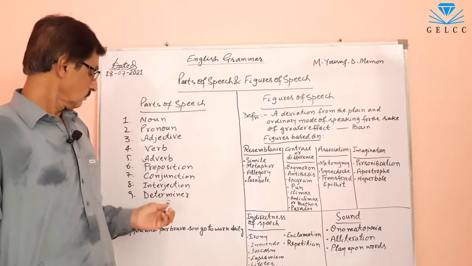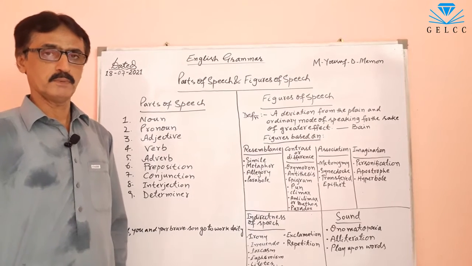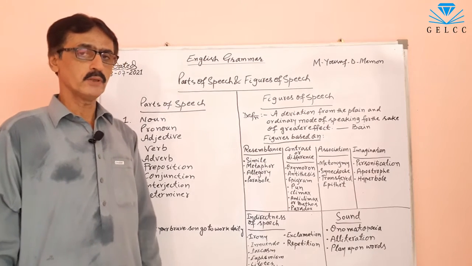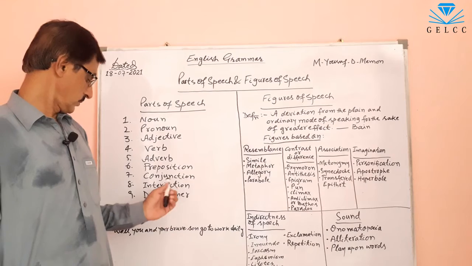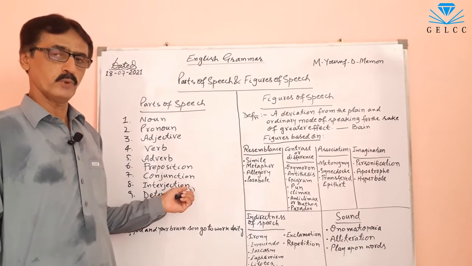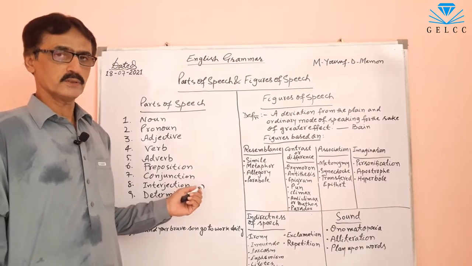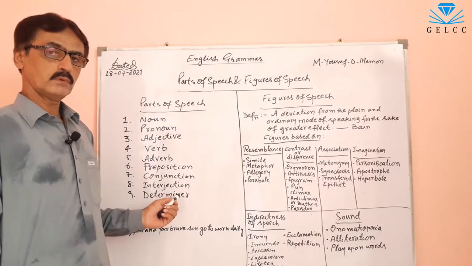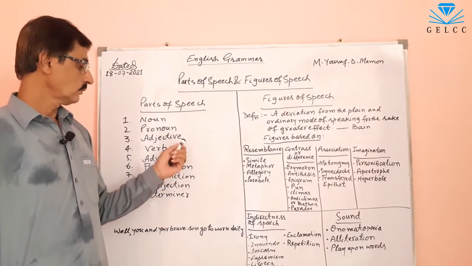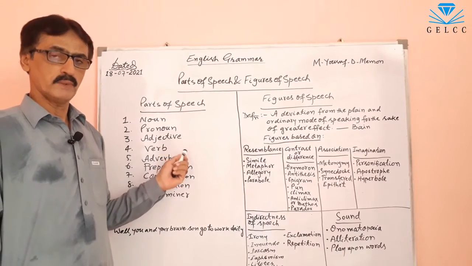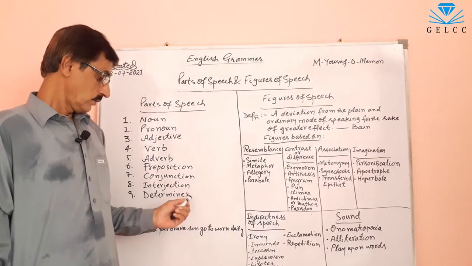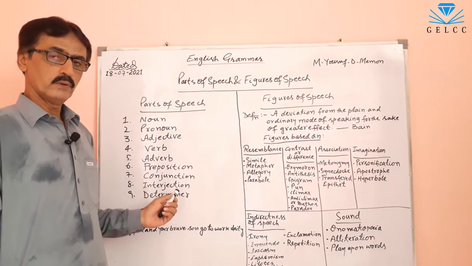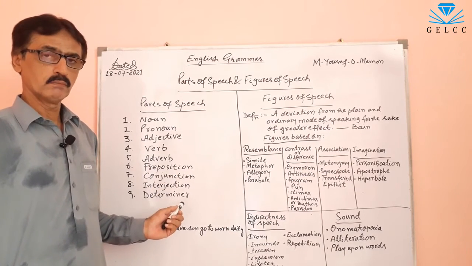There are a total of 9 parts of speech, not 8. Please keep this point in mind. In books we always read the 8 parts of speech. No doubt there are 8 parts of speech, but this last one, which is a determiner, comes in these parts of speech also, but we teach this separately. So I have written a total of 9.